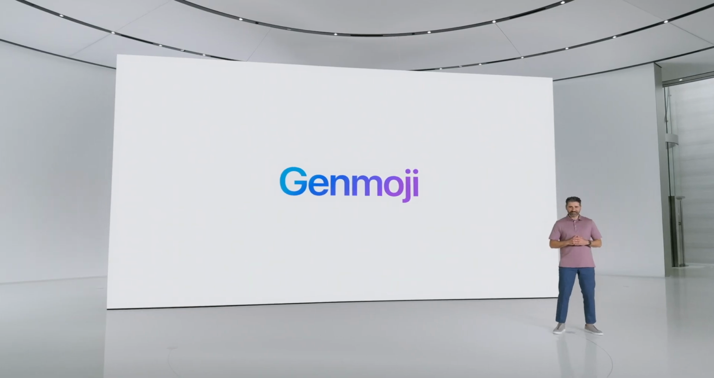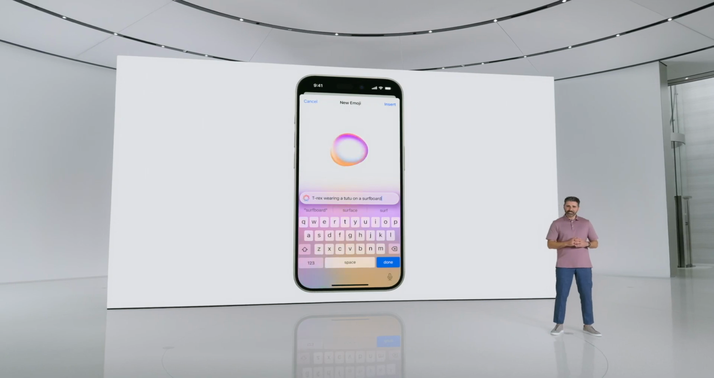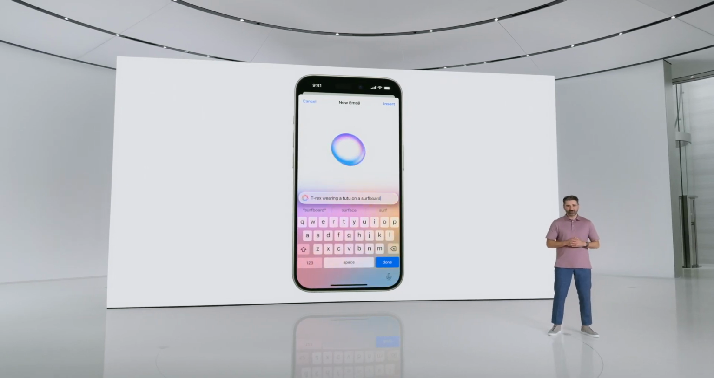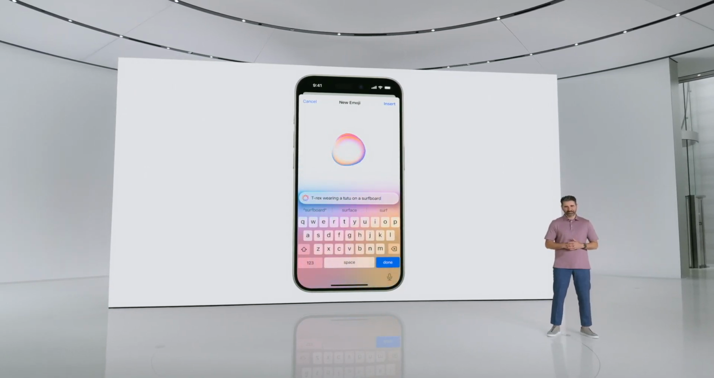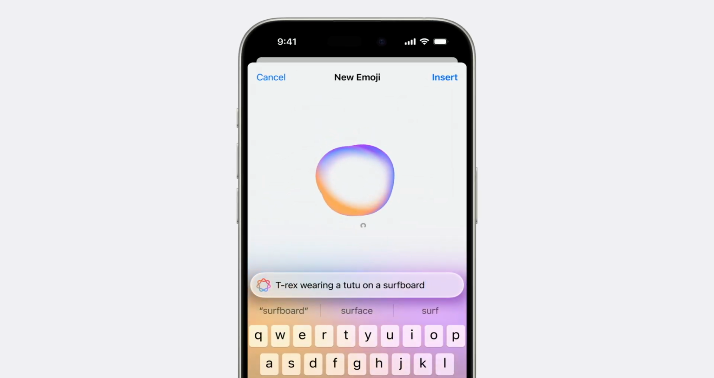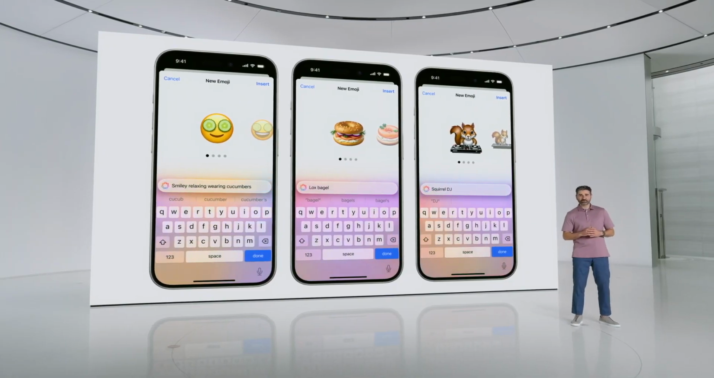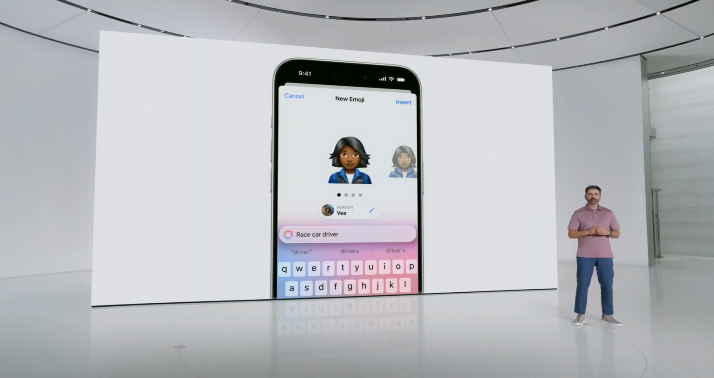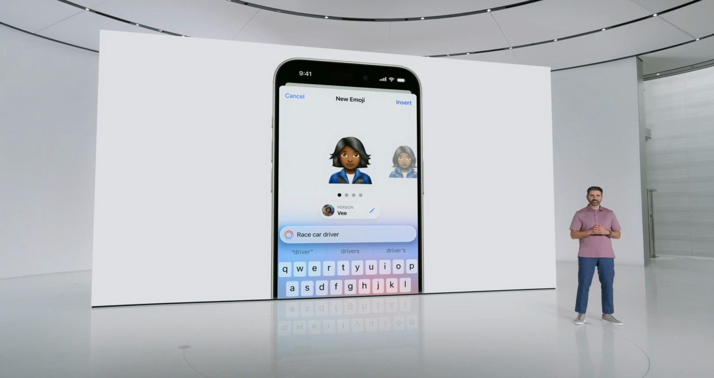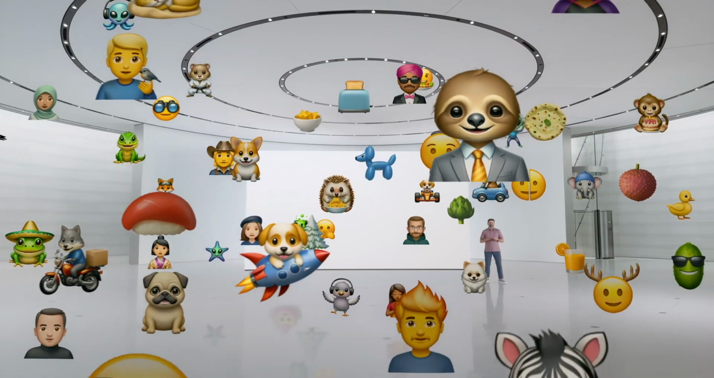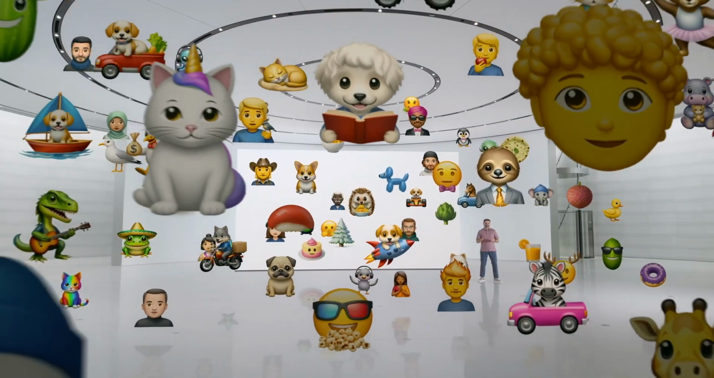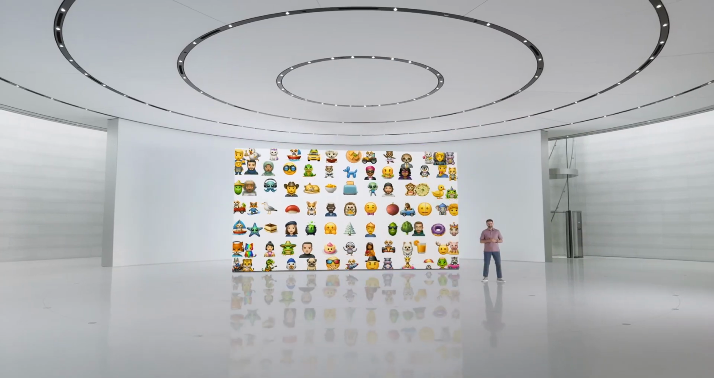Leveraging the power of Apple Intelligence, you can create Genmoji on device right in the keyboard and match any moment perfectly. Just provide a description and you'll see your Genmoji appear right before your eyes, along with more options to choose from. Because Apple Intelligence is aware of who's in your photo library, you can simply pick someone and create a Genmoji that looks just like them. Let your imagination run wild as you create just the right Genmoji.